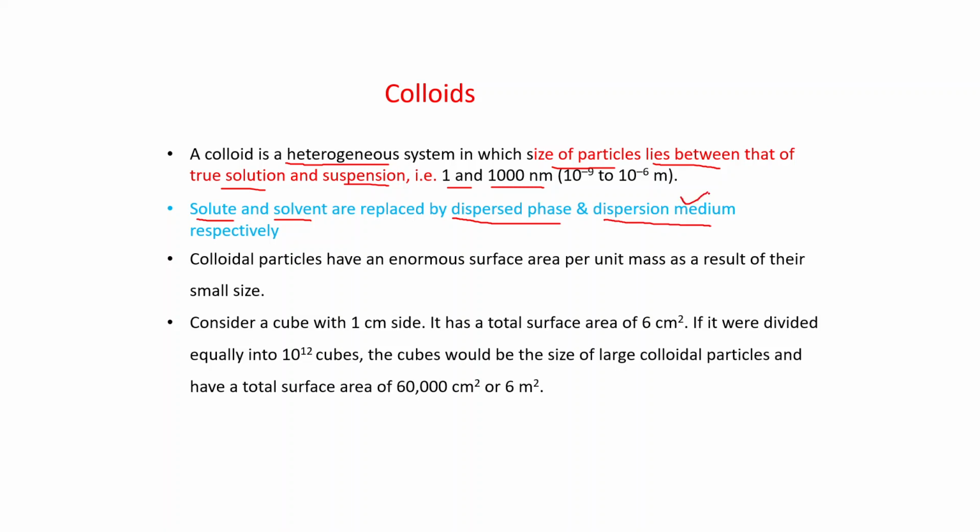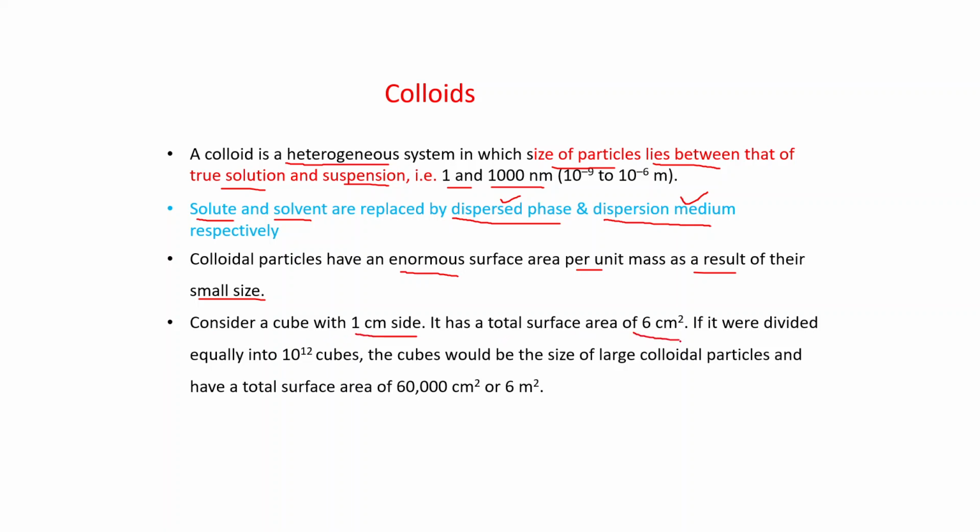Simply, the dispersion medium is the component which is in larger quantity, and the component which is in lesser quantity is called the dispersed phase. Colloidal particles have an enormous surface area per unit mass as a result of their small size. It can be explained with the help of this example. If we consider a cube with 1 centimeter side, what is its surface area?